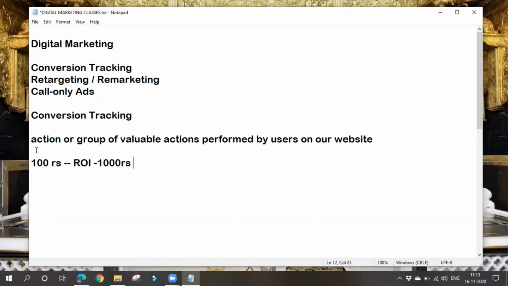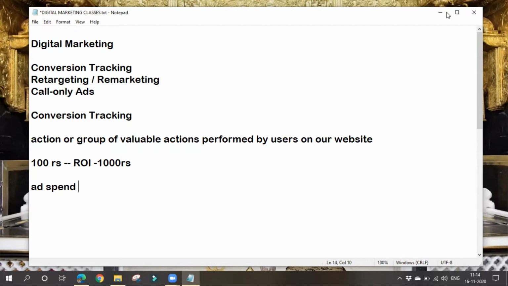With the help of this conversion tracking, we can also understand how much return on investment we are getting, so that we can take better decisions about our ad spend. In future if you want to run any ads, based on this return on investment, we can decide how much we want to spend here. How much amount we have to spend on ads is known as ad spend. It is nothing but how much money we want to spend on ads. Right, so that's about conversion tracking.